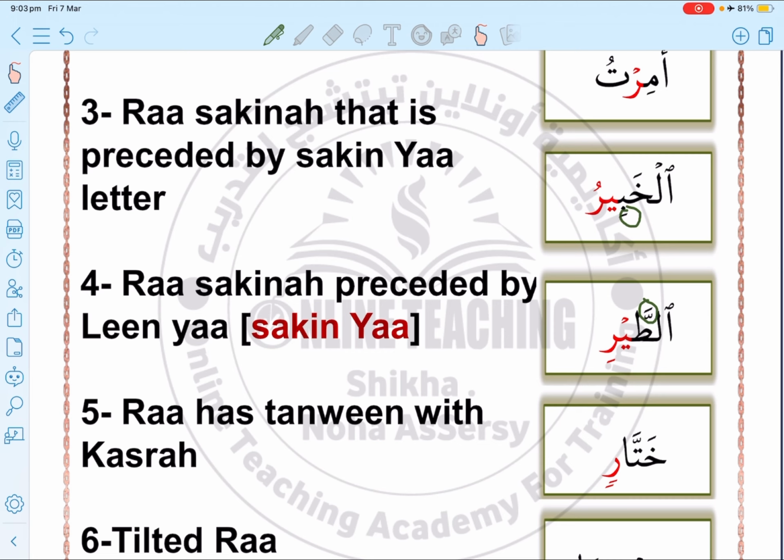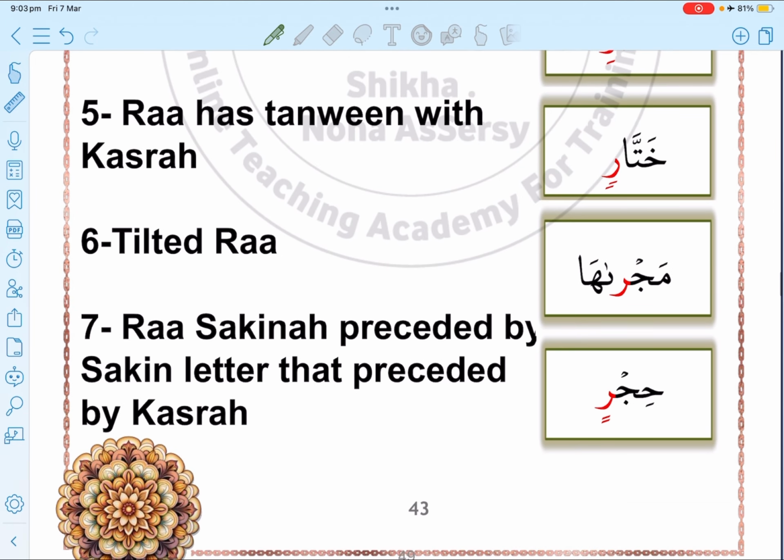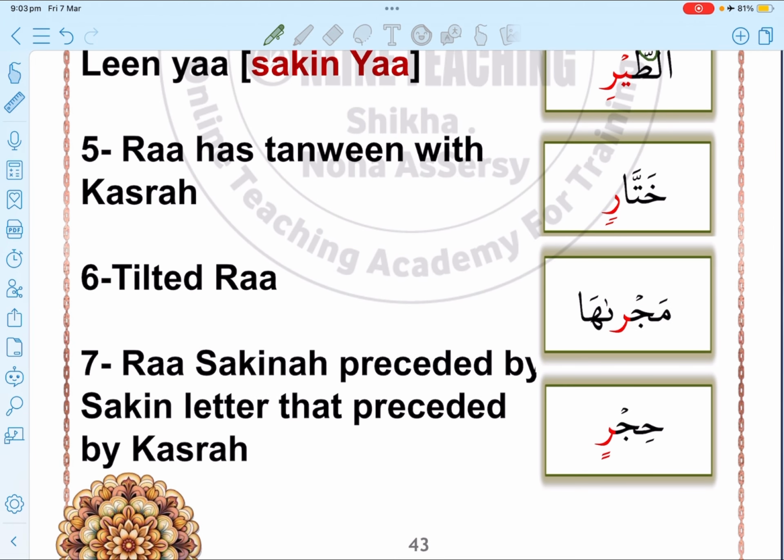The next case, case number 5, is when the ra has tanween kasr. So we say, for example, here khattarin, it's light, we pronounce it light. Case number 6, the tilted ra.